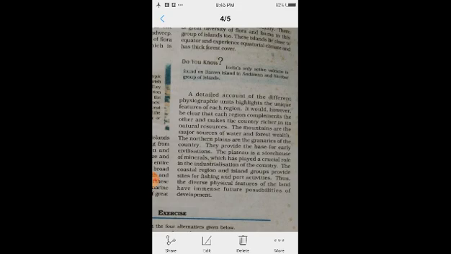Next word is coral polyps. These are short-lived microscopic organisms, meaning we can't see them with naked eyes, and their lifespan is very short. They live in colonies.